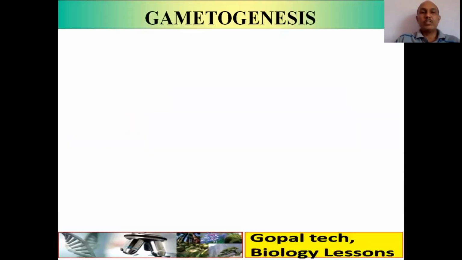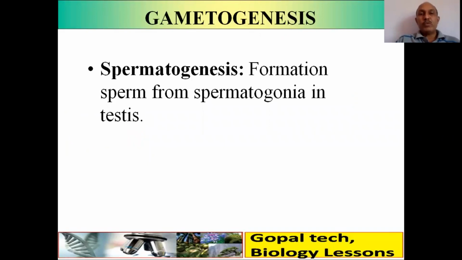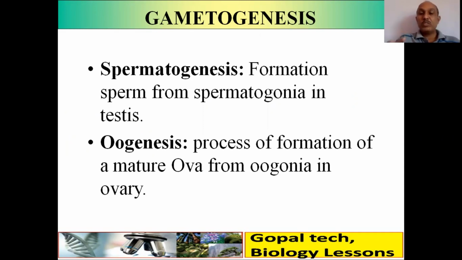So gametogenesis, that is formation of gametes. There are two types of gametes in human beings. Spermatogenesis: formation of sperm from spermatogonia in testes is called spermatogenesis. Oogenesis: process of formation of a mature ovum from an oogonia in ovary is called oogenesis.